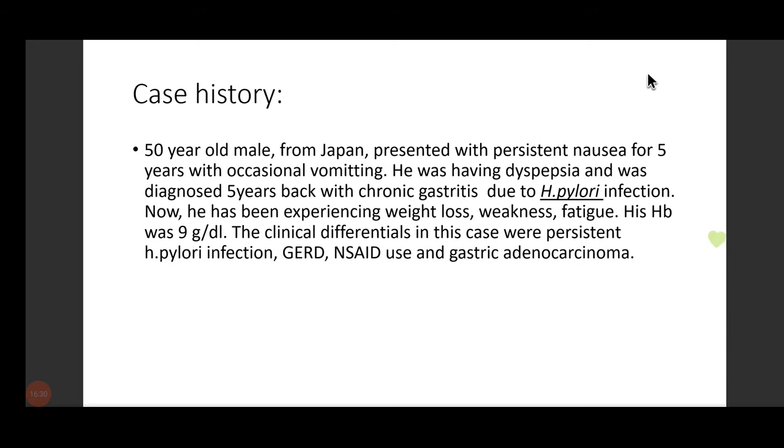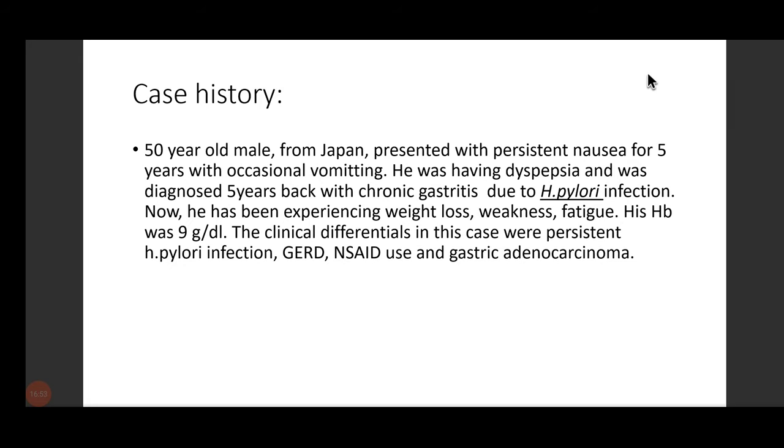Now the next one is his hemoglobin is 9 gram per deciliter. Yes, the low hemoglobin might be due to melena, might be due to hematemesis, might be due to ongoing bleeding, which might not come out of your body, just bleeding is happening. So anemia is a very important feature in carcinoma conditions.